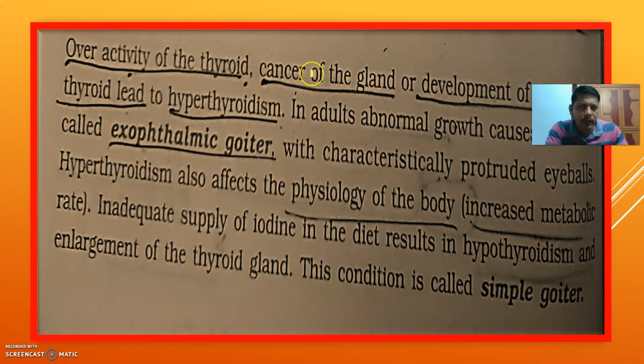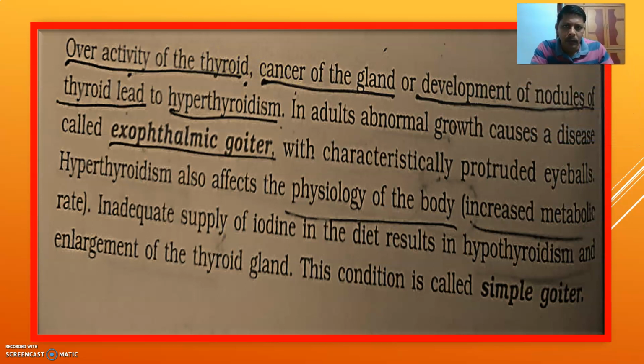Overactivity of the thyroid, or cancer of the thyroid gland, or development of nodules of the thyroid leads to hyperthyroidism. One is overactivity of the thyroid gland, when the thyroid gland produces more hormones than required.